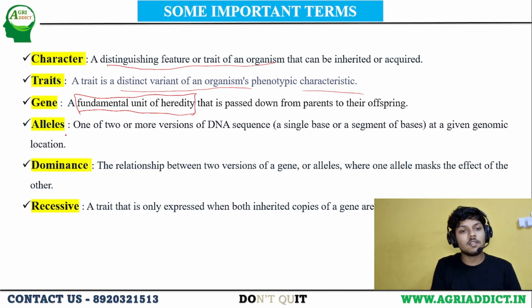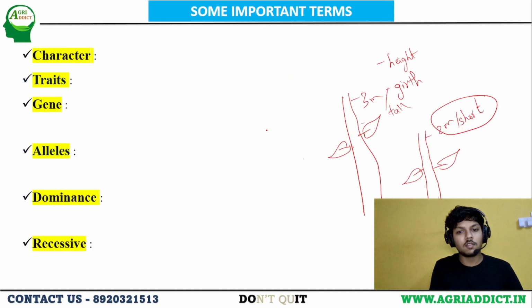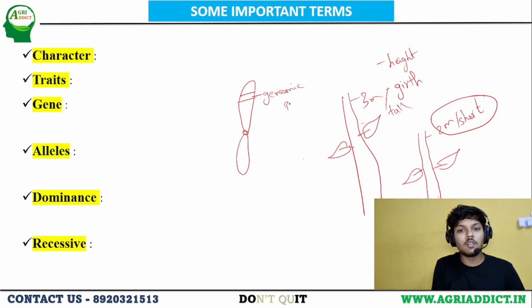And the other thing is alleles. Let us take a chromosome. You all know chromosome, right? In this chromosome, this we call the genomic position, because in this position we have one gene, and this gene contains a pair of alleles.